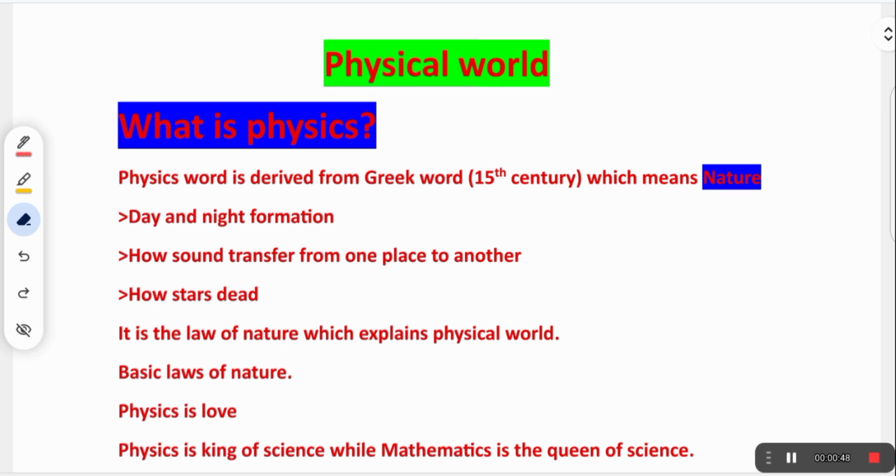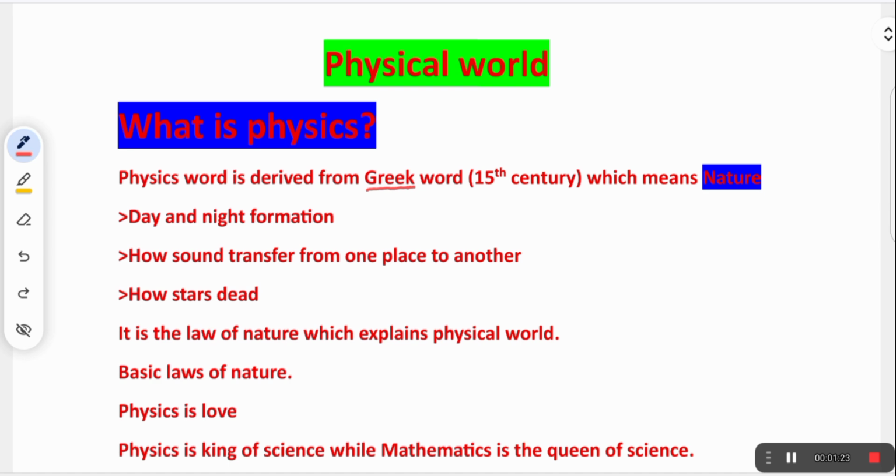Physics is actually a word which is derived from the Greek word. Remember, this is a very important point, where we get this word. In the 15th century, it means nature. What is exactly the meaning of this? Nature. It deals with nature.